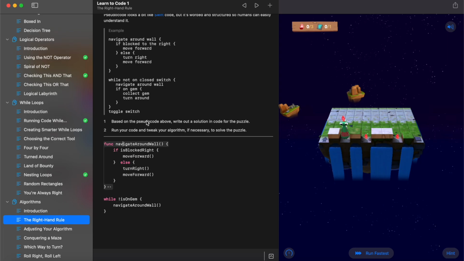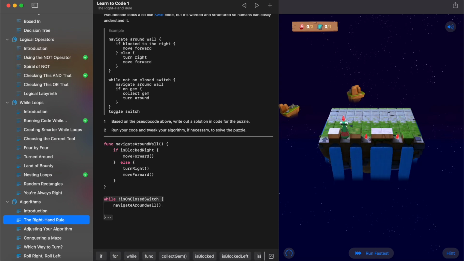So what we're going to do is edit this second function here. So we're going to change it to while is not. So remember this exclamation mark here changes this to not. So while not on a closed switch, because that's where we know the end is. So we want the code to keep going until we get onto that switch. So I'm going to go ahead and change this is on gem to is on closed switch.